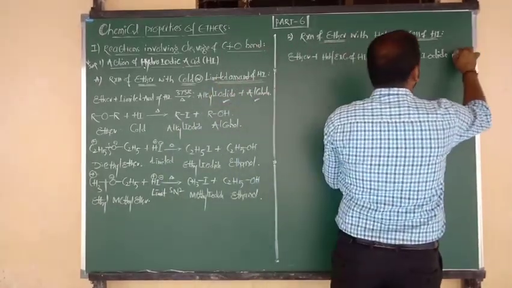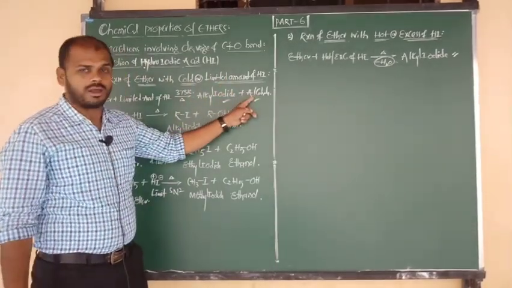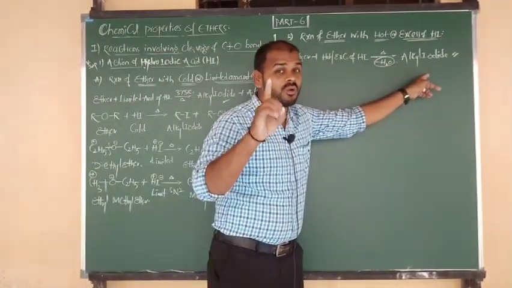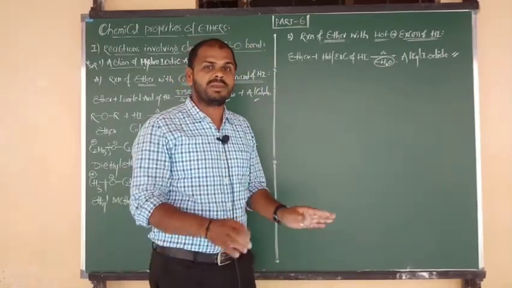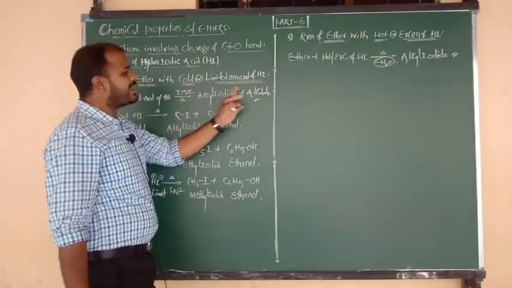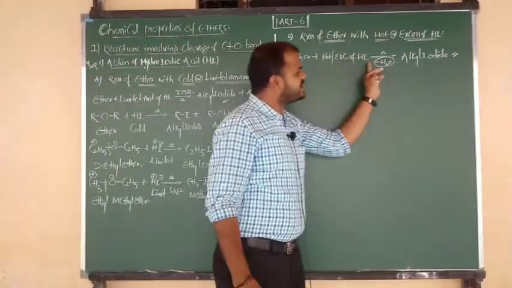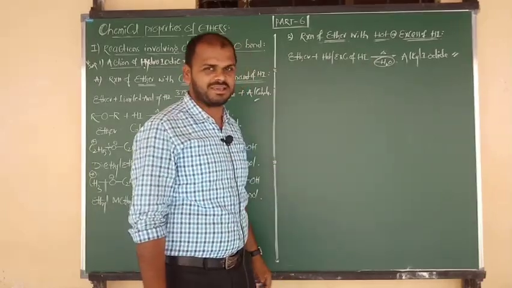This is nothing but alkyl iodide. But in case of cold and limited, we get alkyl iodide and alcohol. But here alcohol will not come, only alkyl iodide. Do the comparison too. With limited amount of HI, alkyl iodide and alcohol form; with excess of HI it forms only alkyl iodide, but here elimination of water molecule is taking place.